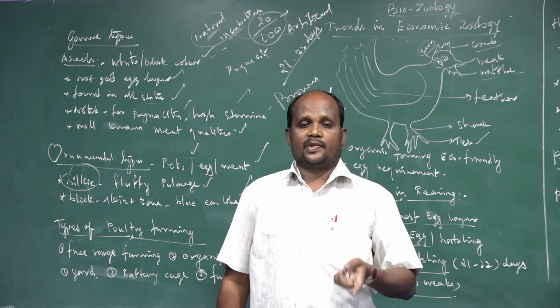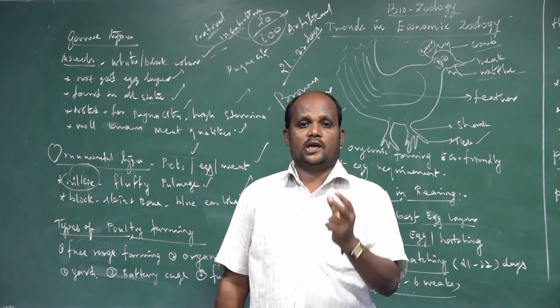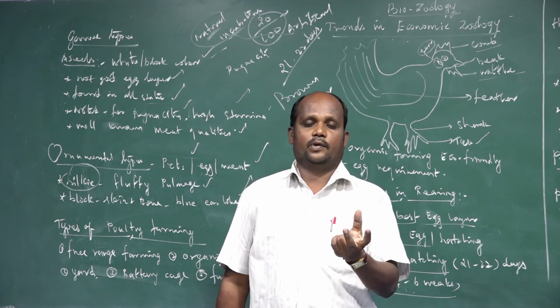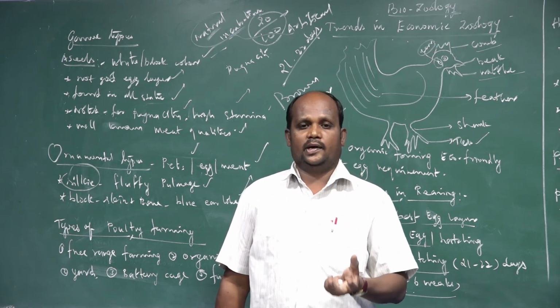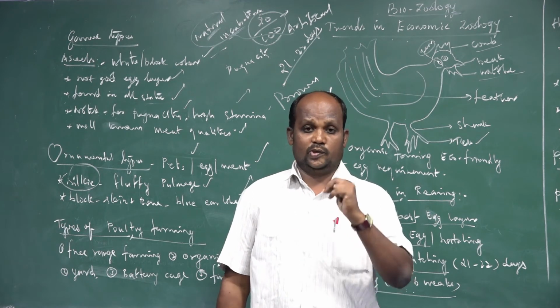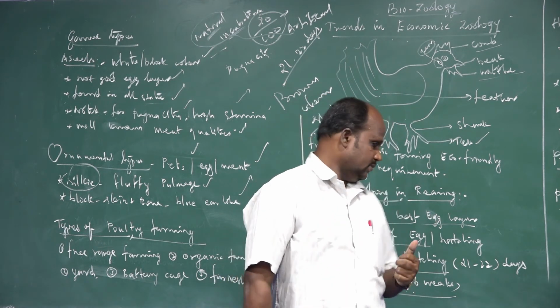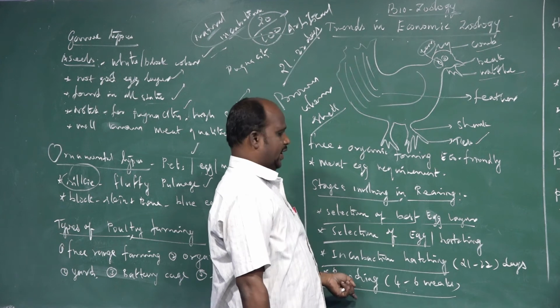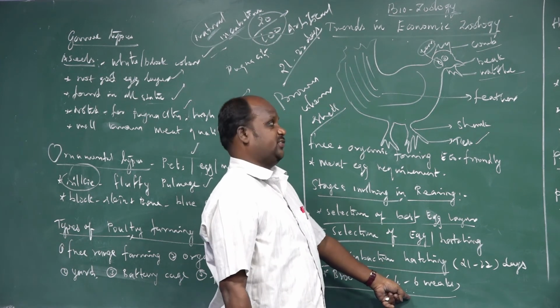Brooding means the young ones are protected from waterproof, rainproof, ratproof, and snakes and other predators. They should be safe and protected. That type of category is brooding. It will take care of them for 4 to 6 weeks.